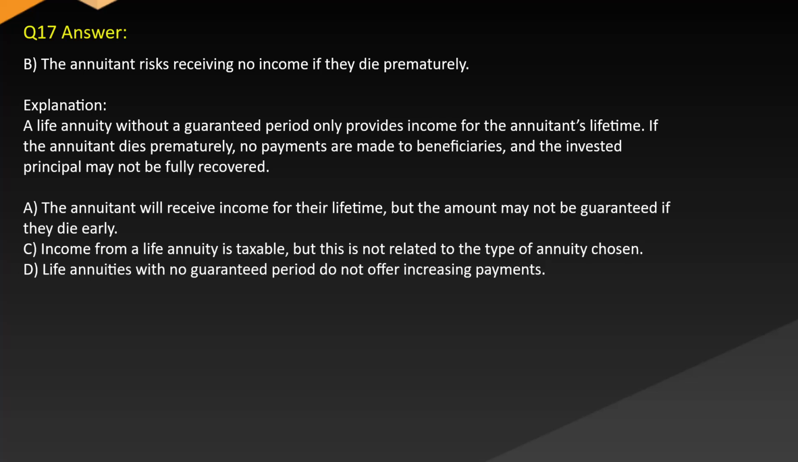A. The annuitant will receive income for their lifetime, but the amount may not be guaranteed if they die early. C. Income from a life annuity is taxable, but this is not related to the type of annuity chosen. D. Life annuities with no guaranteed period do not offer increasing payments.